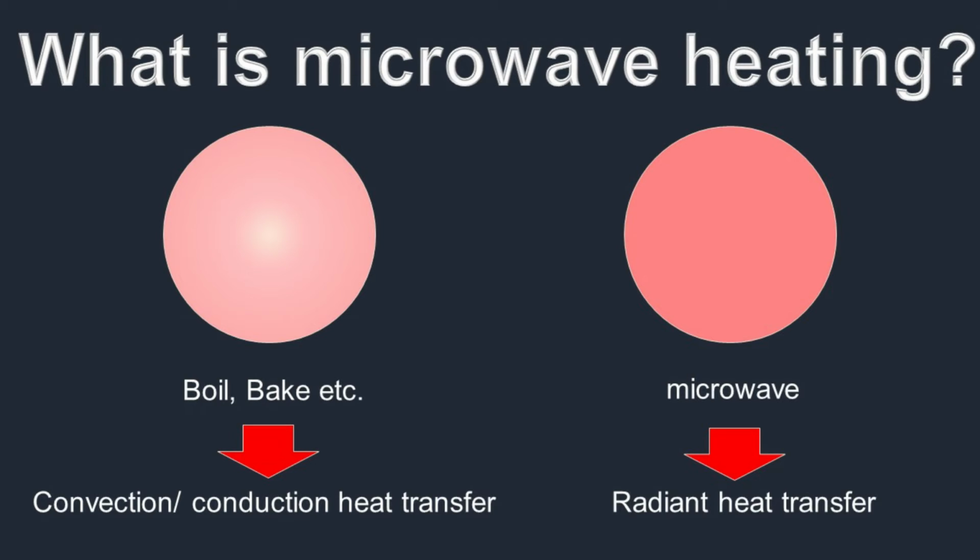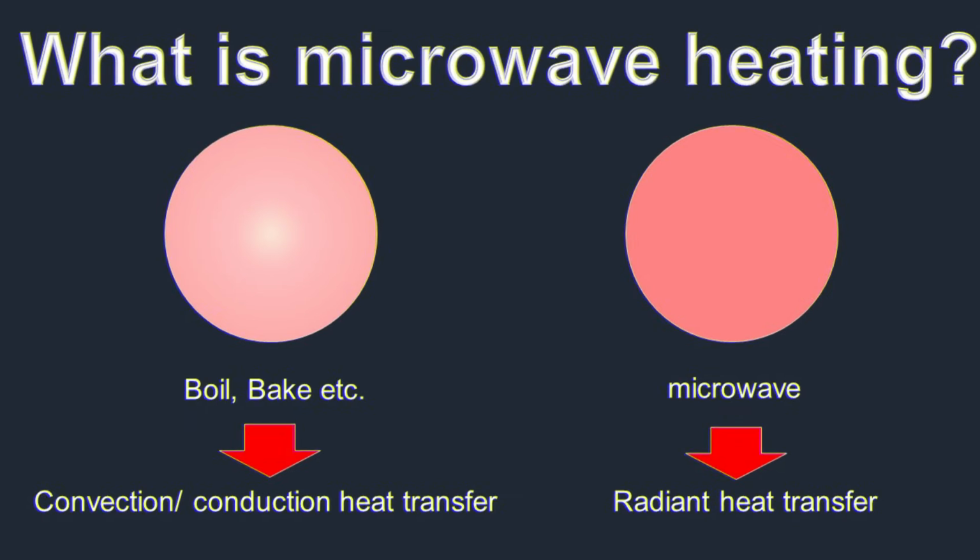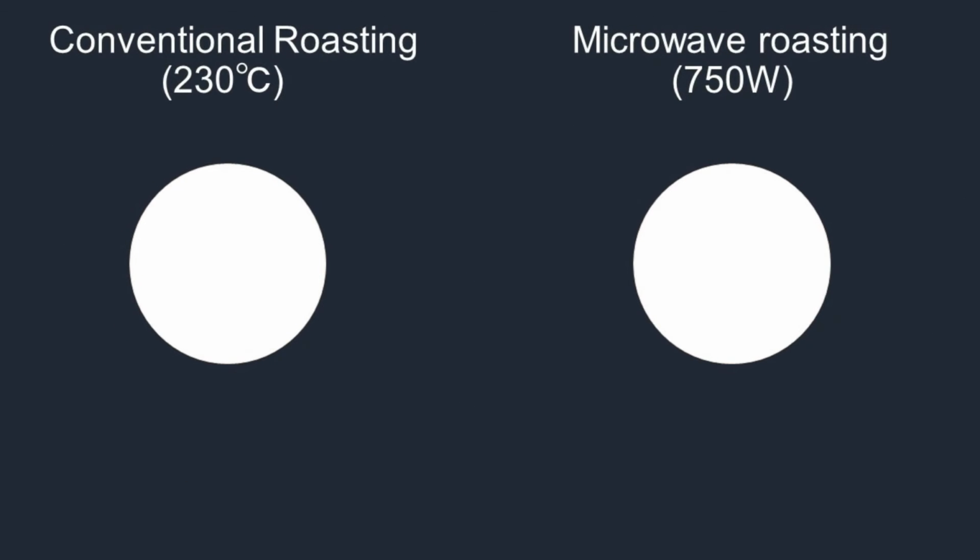As you know, water is one of the fastest heated molecules. So this microwave feature depends on the molecules and microwave irradiation. So let me move on to the microwave roasting topics.